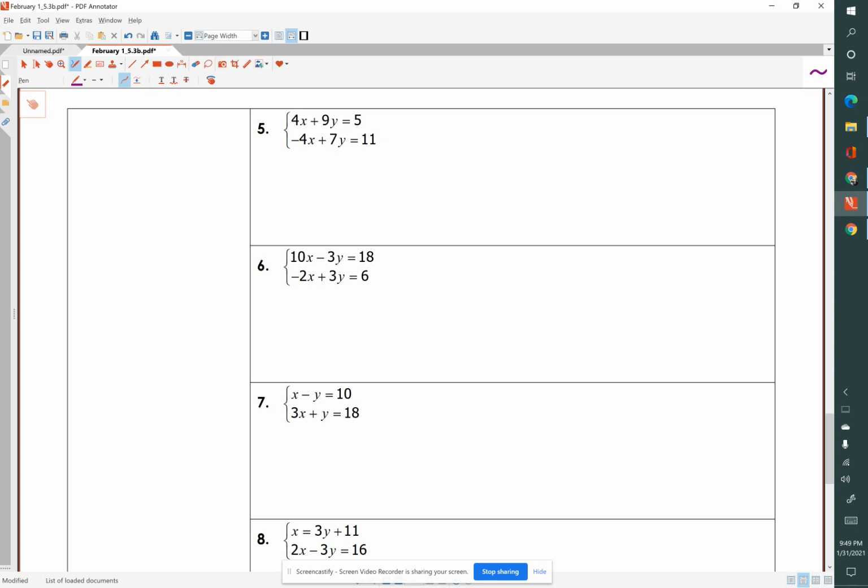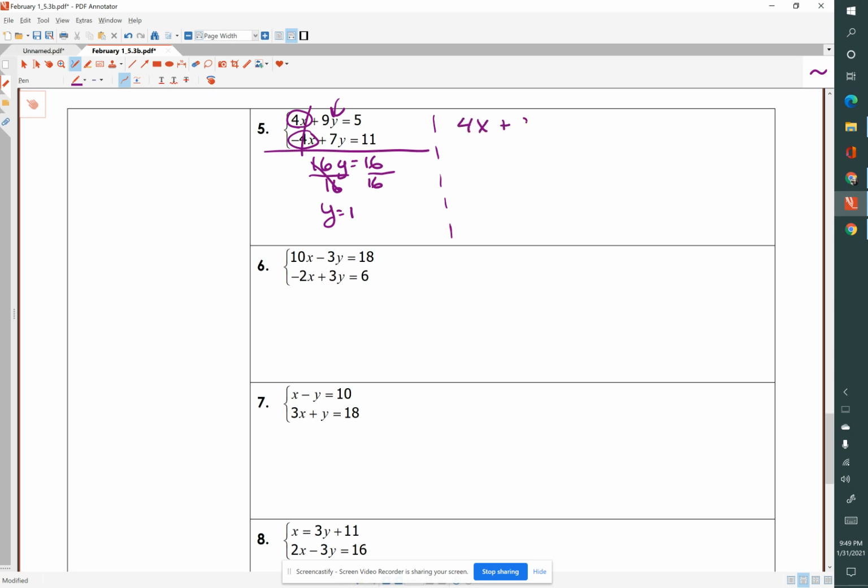So for these problems, we start out with 4x plus 9y equals 5, negative 4x plus 7y equals 11, and the 4x and the negative 4x already cancel each other out. So 9 and 7 is 16y equals 16. We divide both sides by 16, and y equals 1. And I'll insert that 1 into y in the first equation and solve for x.